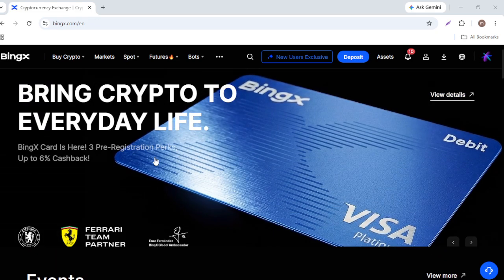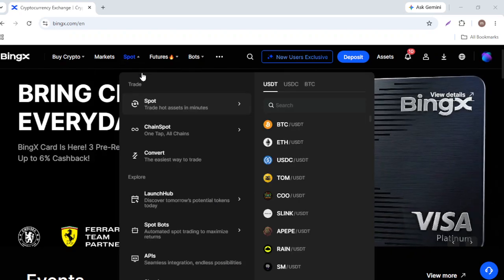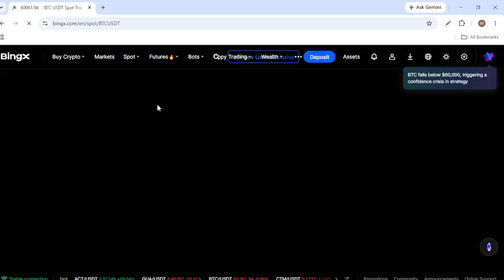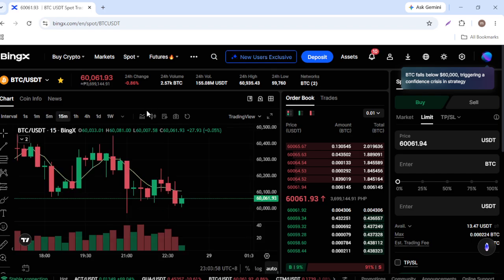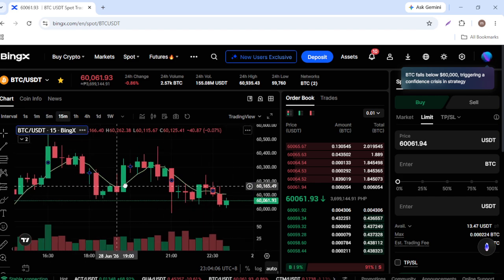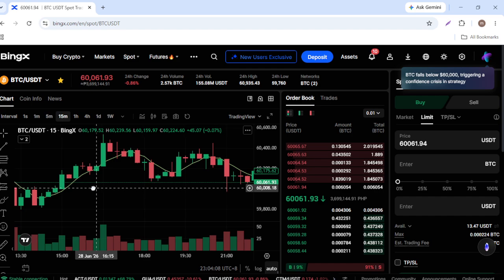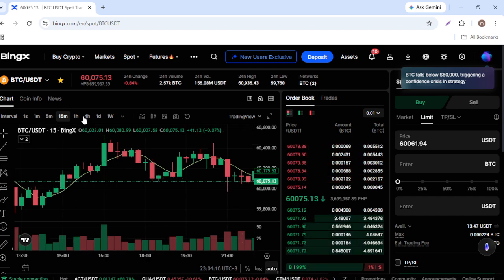Tap Markets or navigate to Spot Trading, then select the cryptocurrency pair you want to analyze, such as BTC to USDT or ETH to USDT. Once the trading page opens, you'll see the live price chart near the top of the screen. If BingX offers multiple chart views, tap the Chart Settings or Chart Type option and choose TradingView.